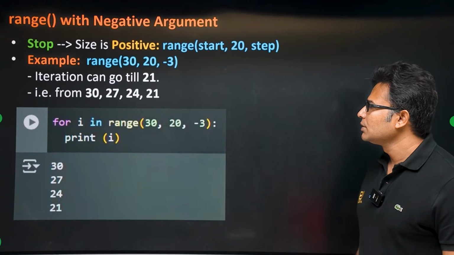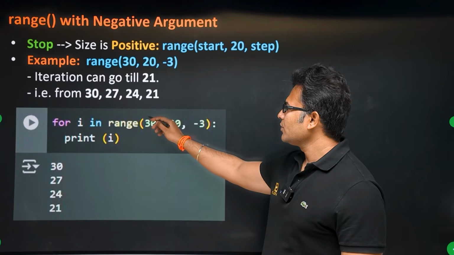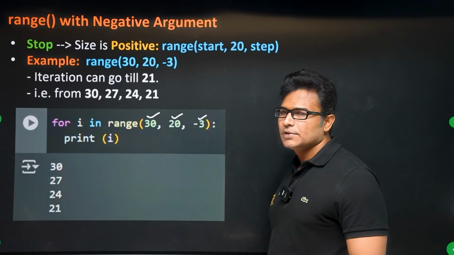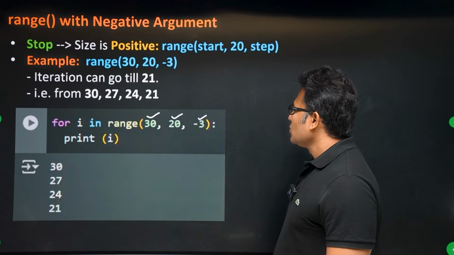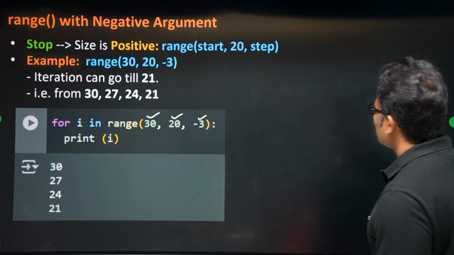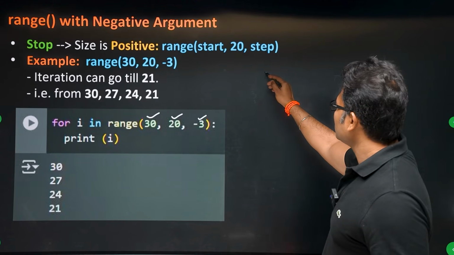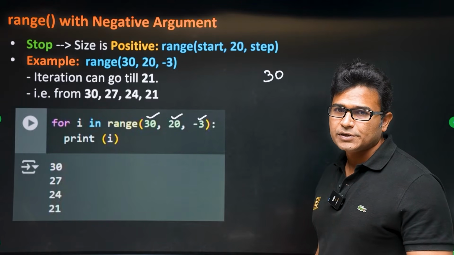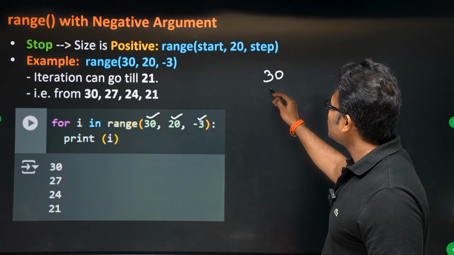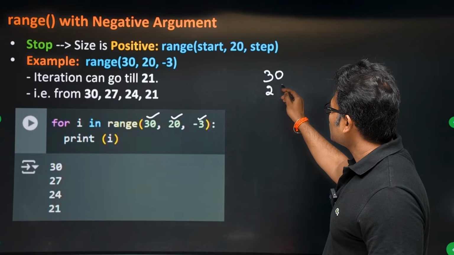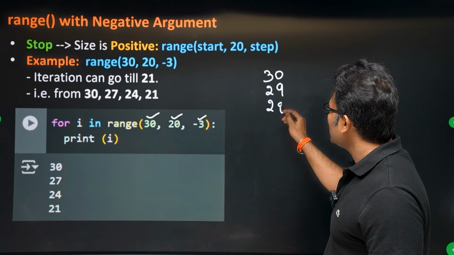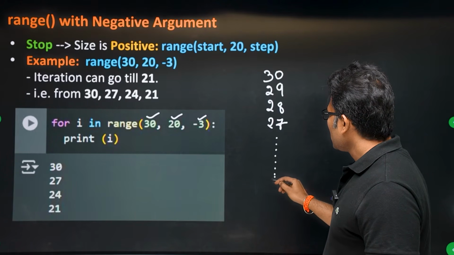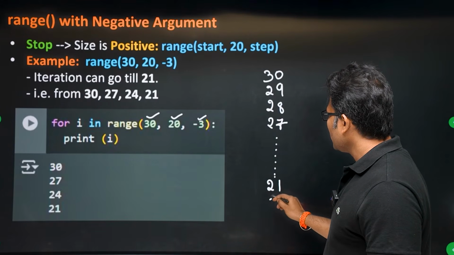Now let's see this example where we are starting from 30 and ending at 20 in steps of minus 3. So what are the numbers that will be generated in this range? We are starting from 30, right? So 30, and we are going towards 20. You write down the numbers, that will give you a clear picture, right? So from 30 to 20 we are going. 30, 29, 28, 27, and so on. You will get 21, then 20, right?